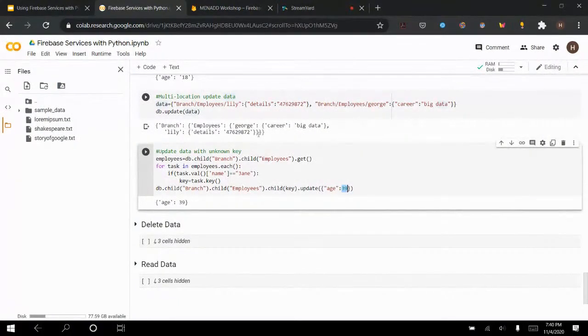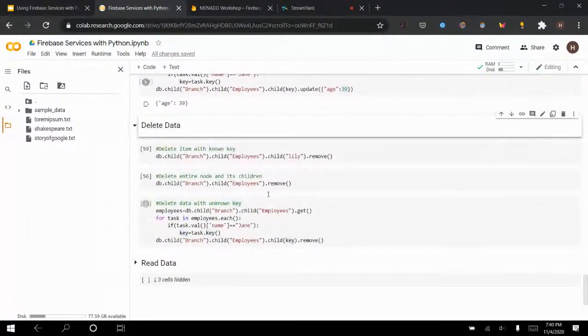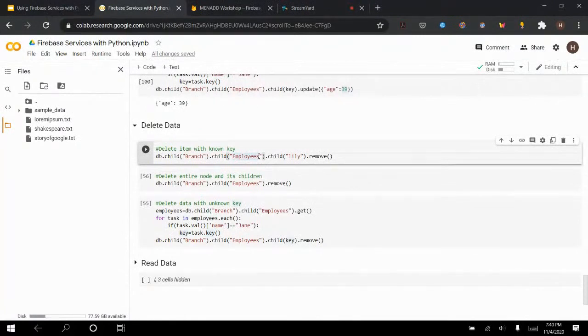So really what we did here is we got all the children, we queried them, we checked for which one the name is Jane, and we updated for that one the age to 39. That's really how we update. Now we're going to delete some data. Deleting is also very similar to update.